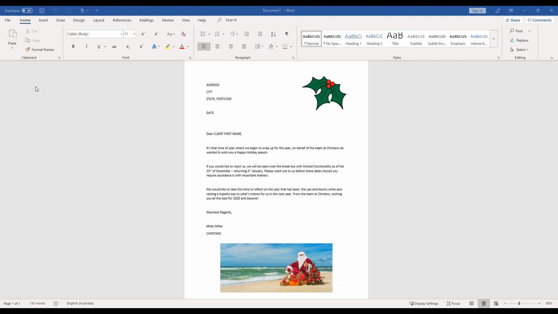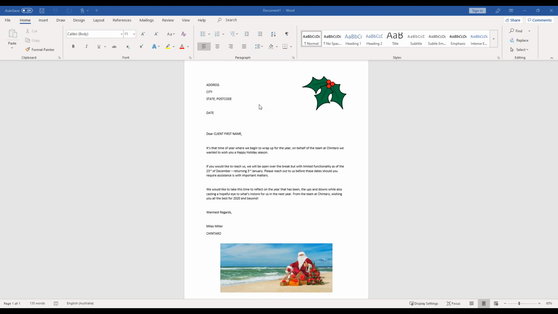Yes, perfect, okay. All right, so you can see here a nice little Christmas letter that I've pre-prepared. So I did actually type this out from scratch. So if you were to be creating something from scratch, it's very similar. You just type in the text you want. I've left capitals for the fields that are going to be part of the variables for word merge, just so I can remind myself when it comes to it and I can see clearly from there. All right, so we've got our document.